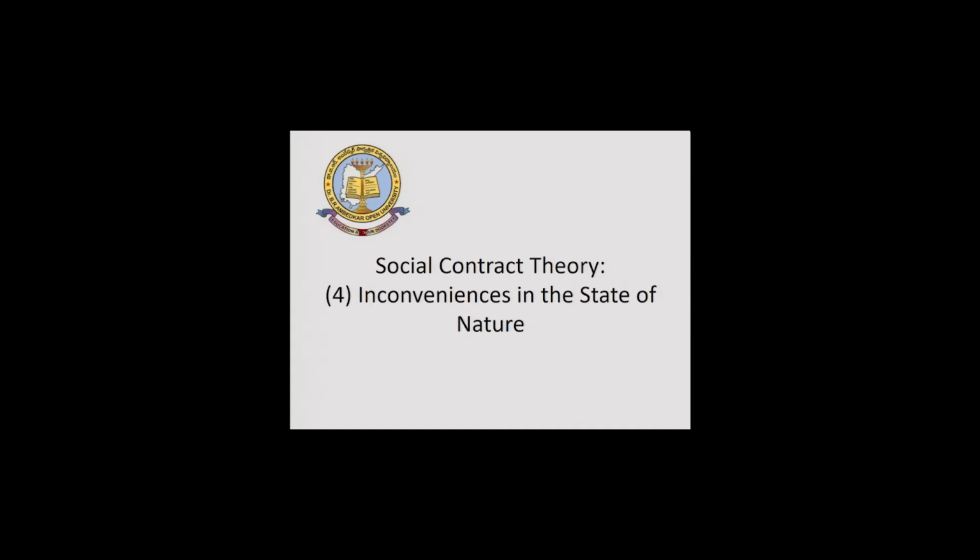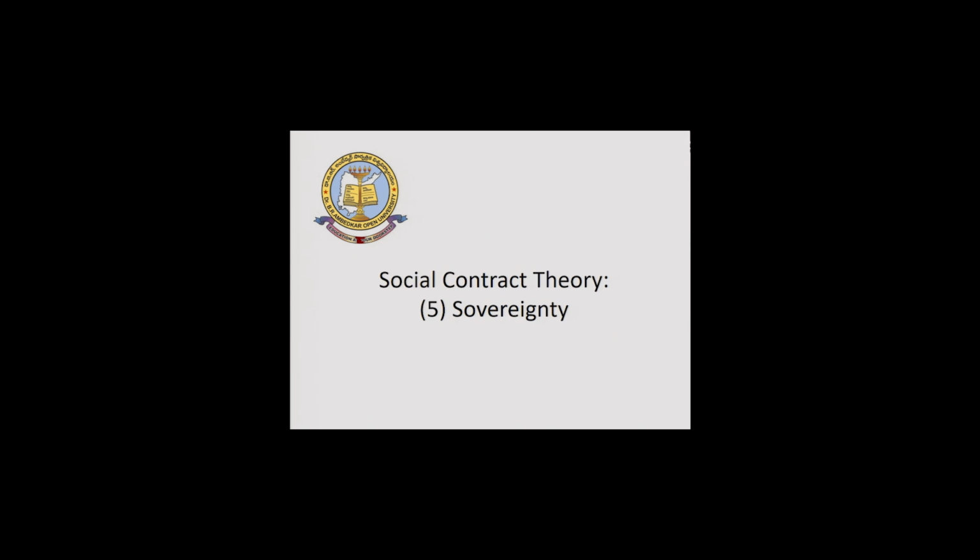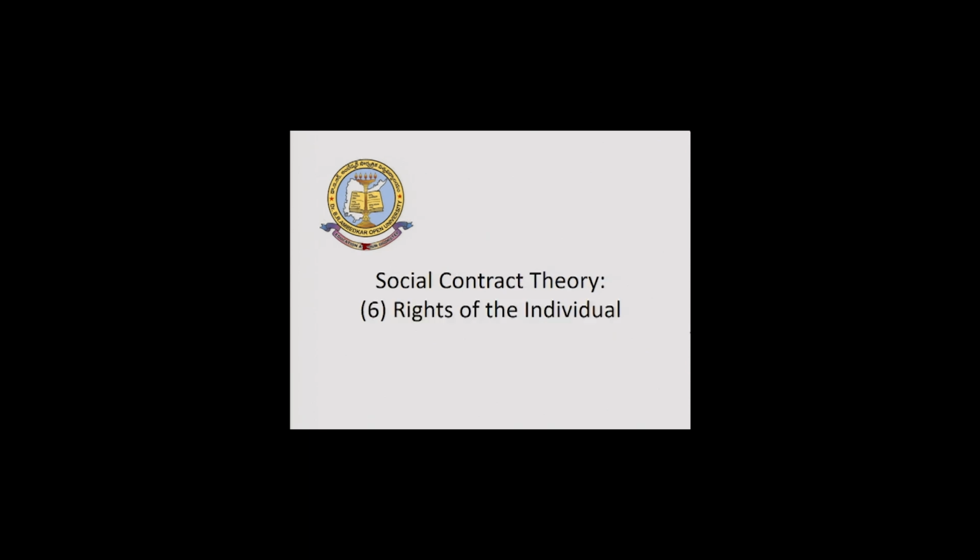Thirdly, it explains the social contract, the different parties of the contract and the conditions of the contract. And fourthly, inconveniences in the state of nature. And fifthly, the sovereignty or the supreme power of the state. And the sixth one is the rights of the individual. So, these are the issues that are established by social contract theory.